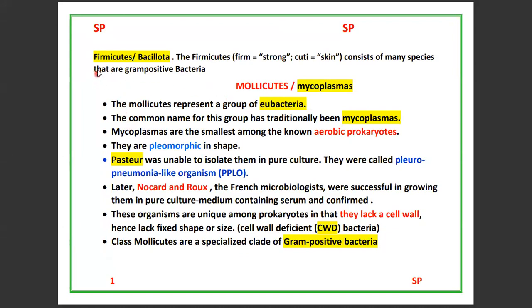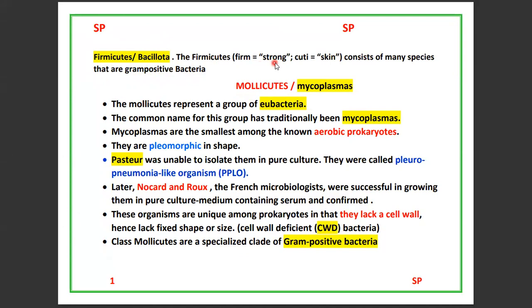Mycoplasmas are Mollicutes, which belong to the class of bacteria Firmicutes or Bacillota. Another one is Gracilicutes. Gracilicutes belong to gram-negative bacteria. Firmicutes or Bacillota belong to gram-positive bacteria.